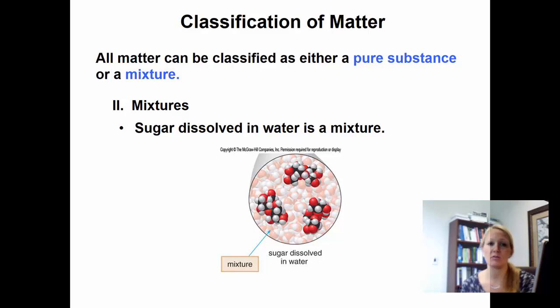So if you dissolve sugar in water, so you have sugar water, or you could think of the same thing as salt water, this would be an example of a mixture because you have actually two substances put together. You have water and you have sugar. So earlier when they were separate, they were pure. But then if you mix them together, now you have a mixture, hence the word mix and mixture.